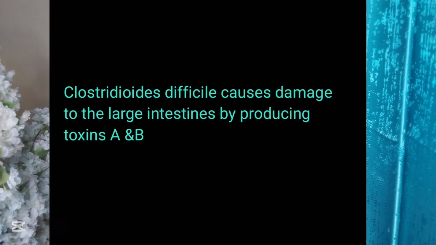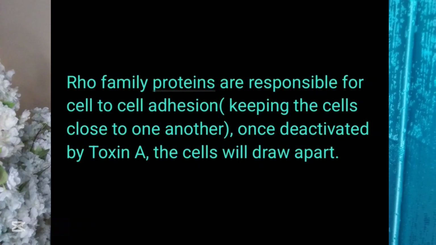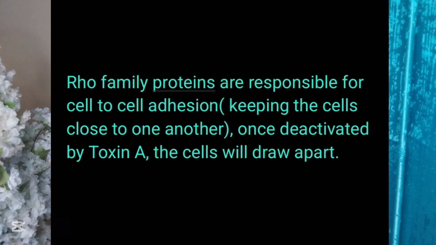As the Clostridioides difficile continues to overgrow in large numbers, it will produce some toxins, some poison called toxin A and toxin B. Toxin A causes a deactivation of certain groups of proteins called the Rho family proteins.